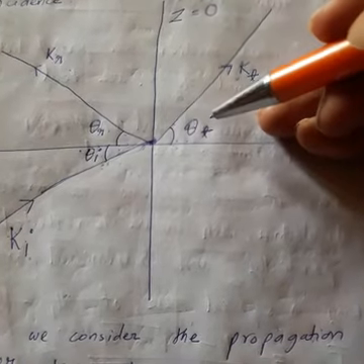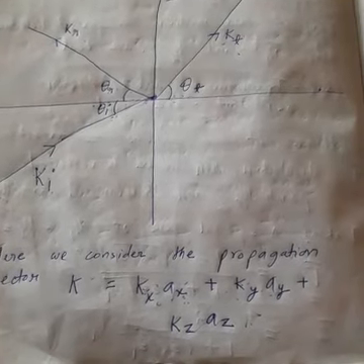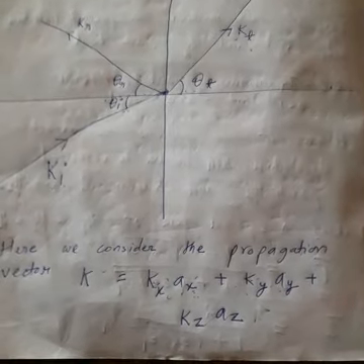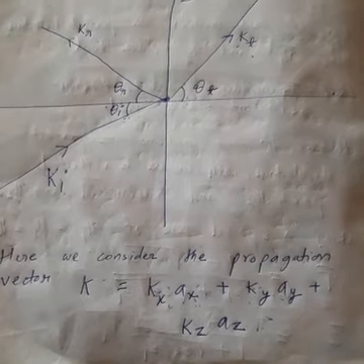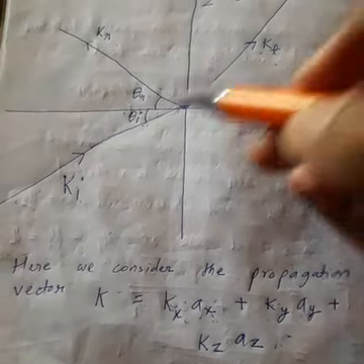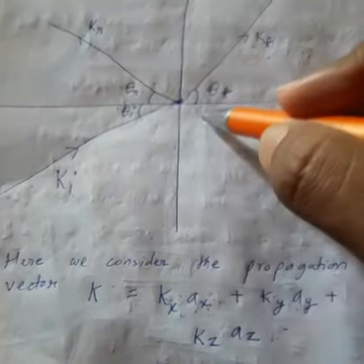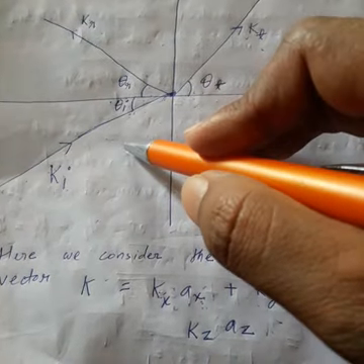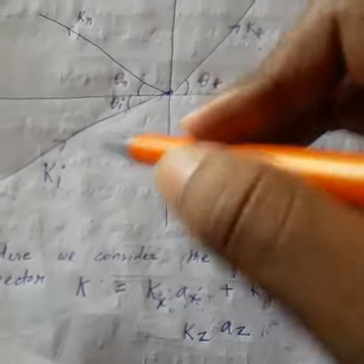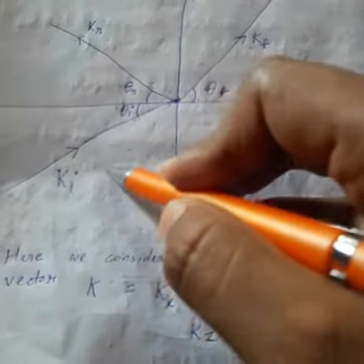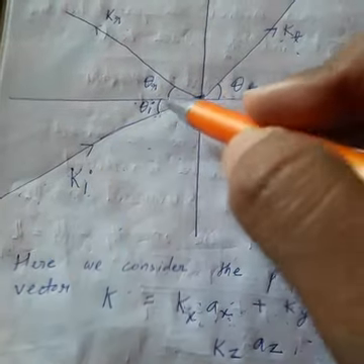So for oblique incidence, first you define two vectors, the propagation vector and the radius vector or the distance vector. Why propagation vector? Because here we define the propagation constant for normal incidence, but when we consider oblique incidence, the propagation is at an angle.